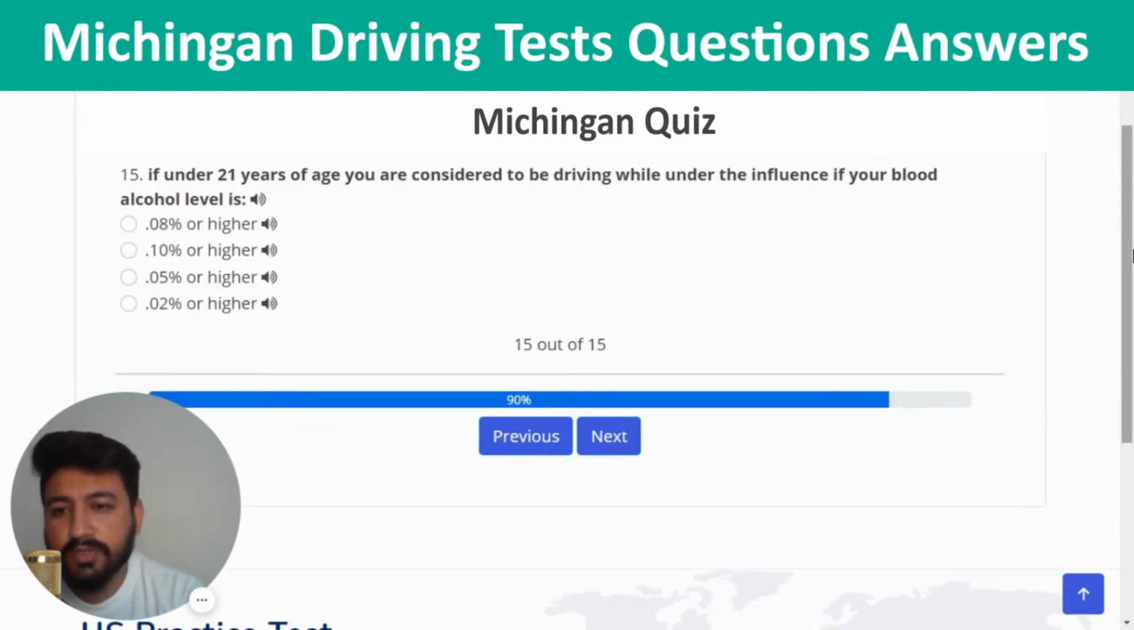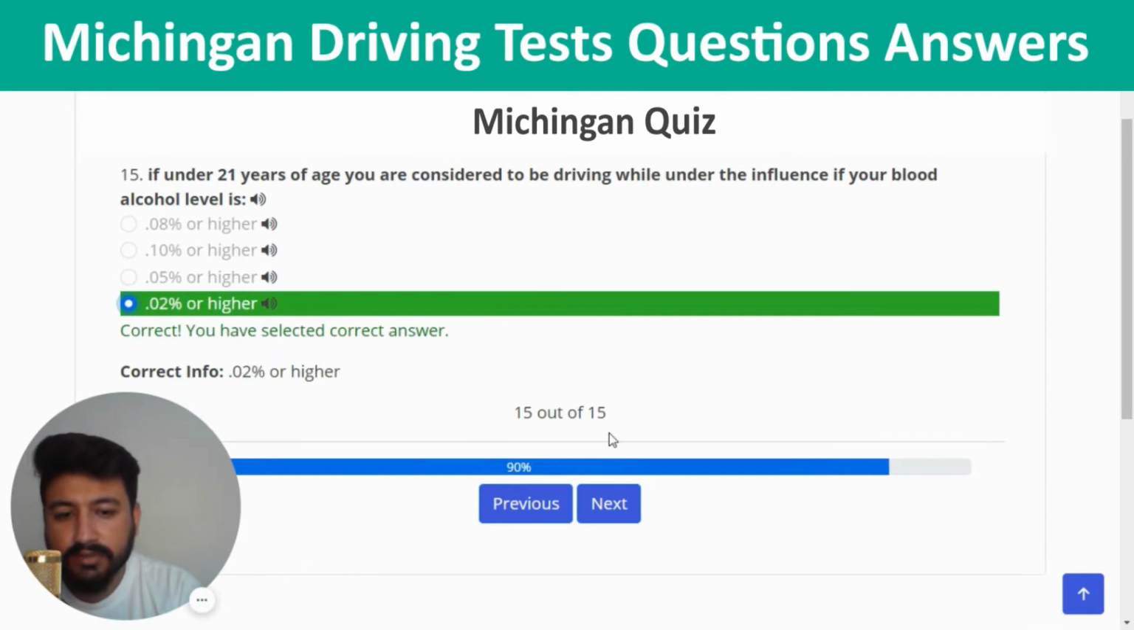The last question of quiz number 3 is, if under 21 years of age you are considered to be driving while under the influence if your blood alcohol level is. The right answer of this question is 0.02% or higher. So let's click on the last option. Yeah, this is the correct one.